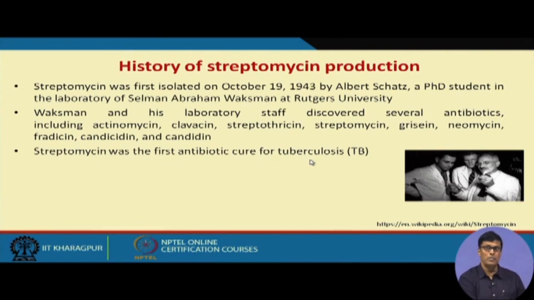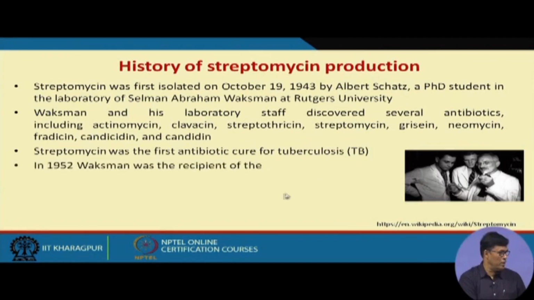We know that TB is a deadly disease, and if you look at history, lots of well-known people were killed due to TB infection. So in 1952, Waksman was the recipient of the Nobel Prize in Physiology or Medicine.